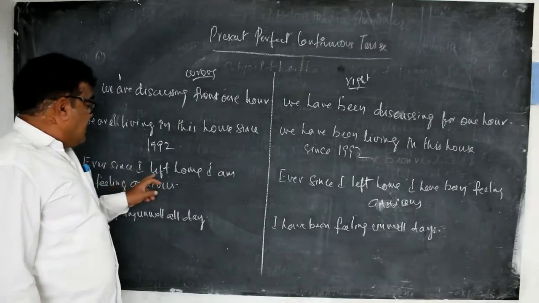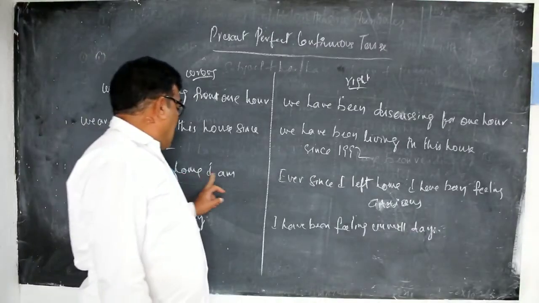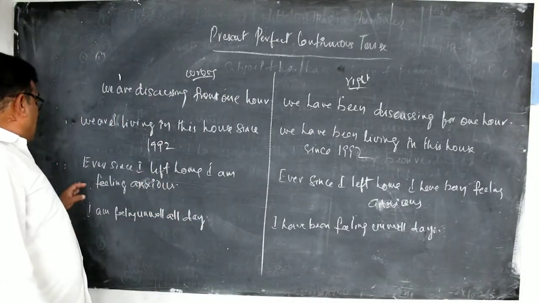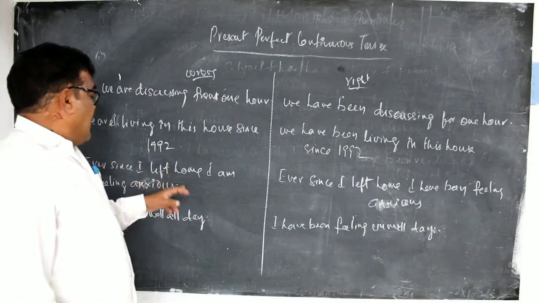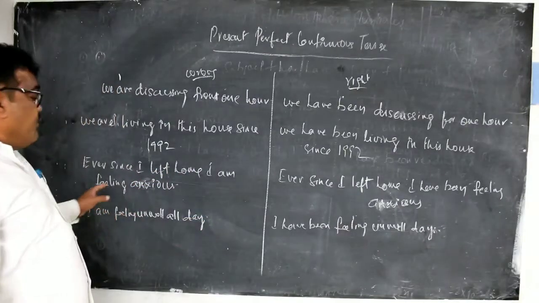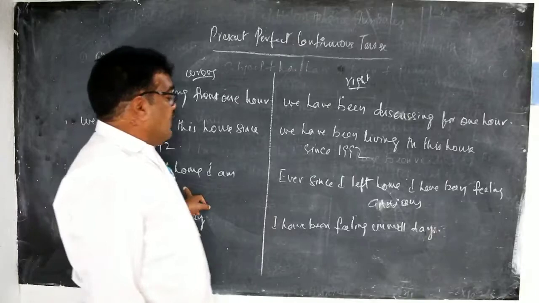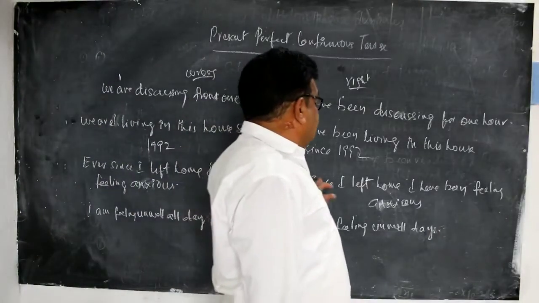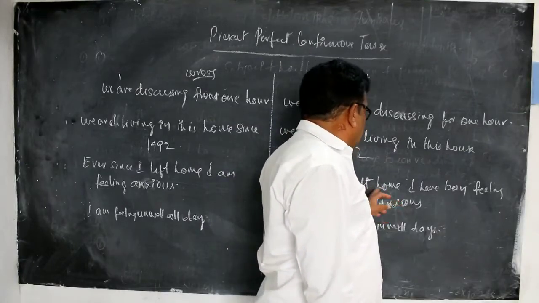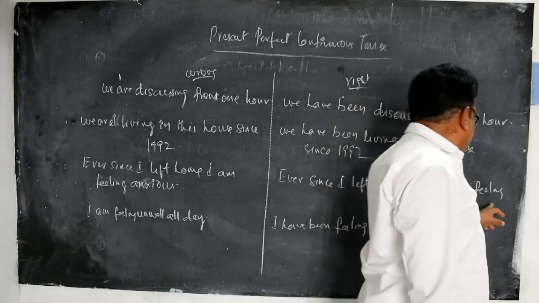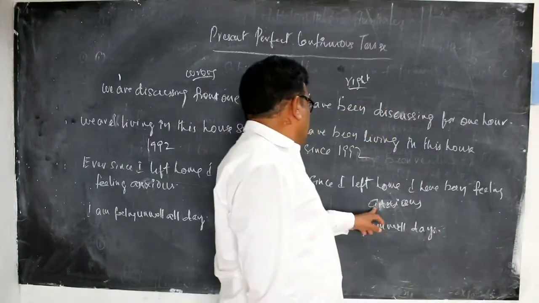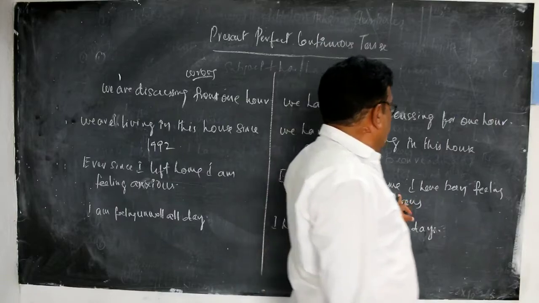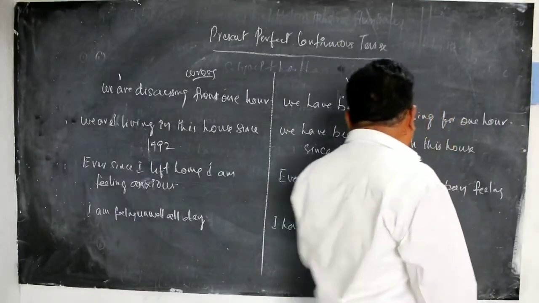Another example, ever since I left home, I am anxious. I am feeling anxious. It is better to use present perfect continuous tense. Ever since I left home, I have been feeling anxious. I repeat once again. Ever since I left home, I have been feeling anxious.